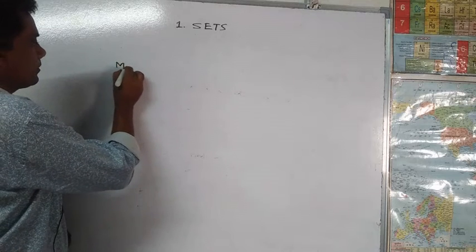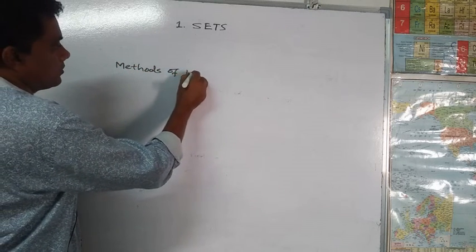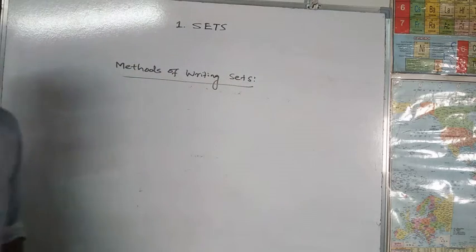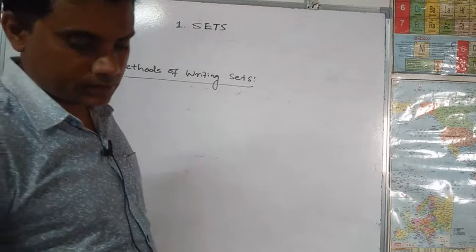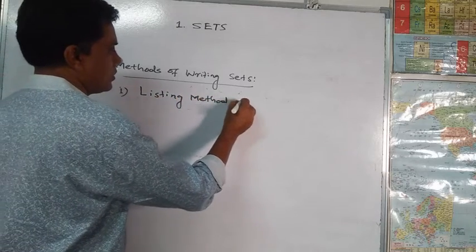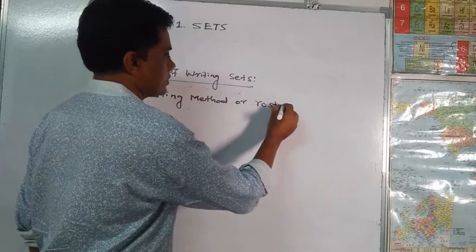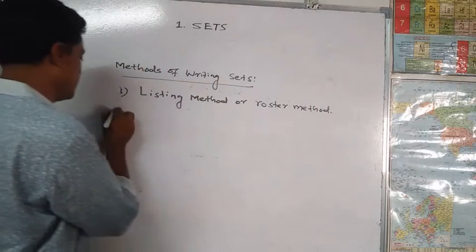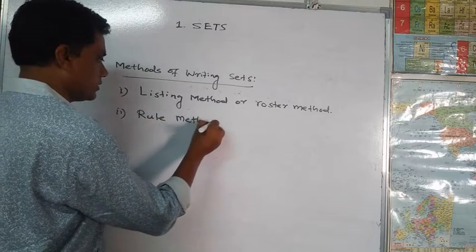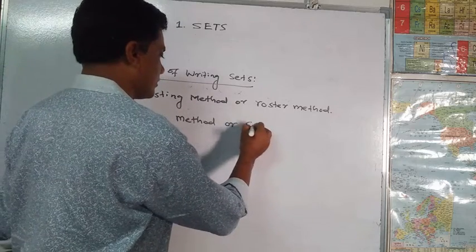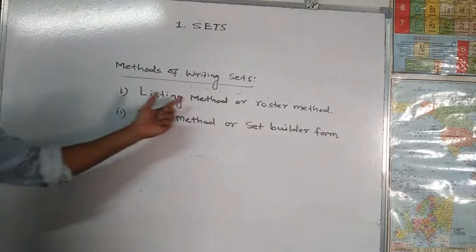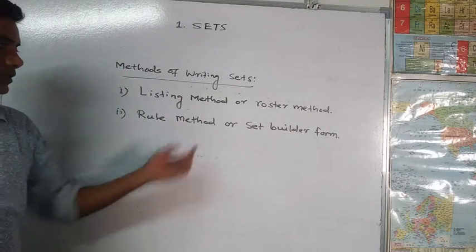Now, methods of writing a set. There are two methods of writing a set. The first method is the listing method or roster method, and the second method is the rule method or set builder form.